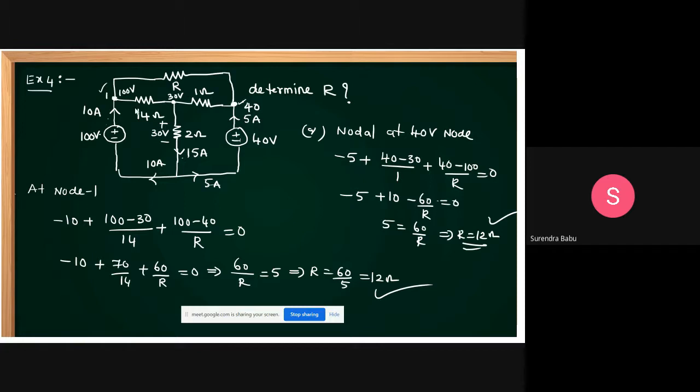Because your network is very large, it is very difficult. Like this, no need to think. The concept of nodal analysis and mesh analysis is very important to solve any large problem. You can easily solve it.